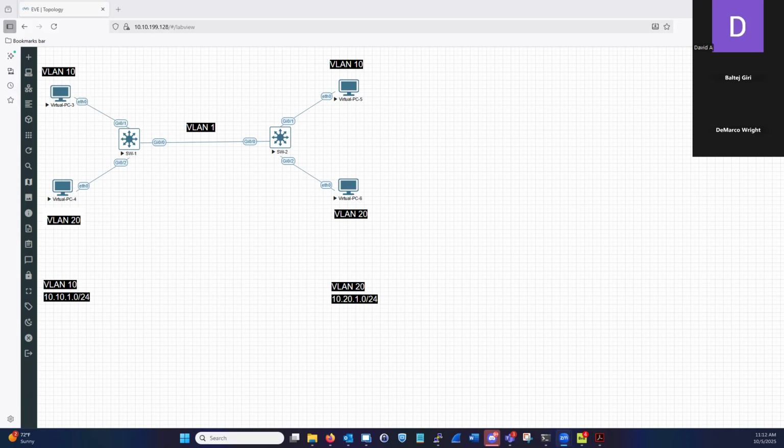With both layer two and layer three enabled on this switch, now you're able to move packets between VLANs. Let's first prove what it looks like without a layer three instance on the switch. I want to ping PC3 to PC6. PC3 is in VLAN 10.